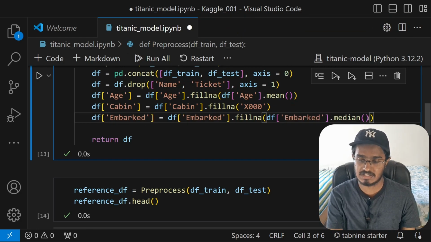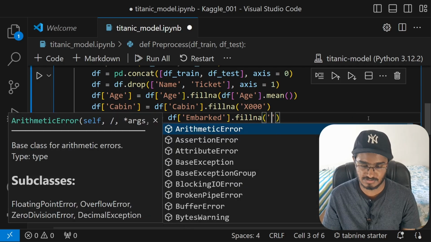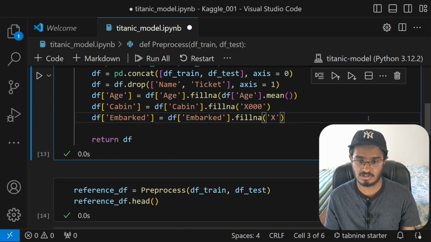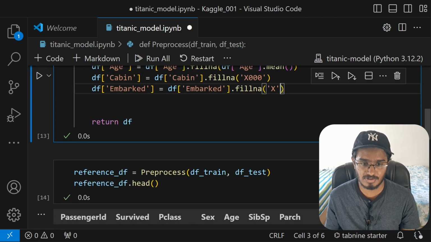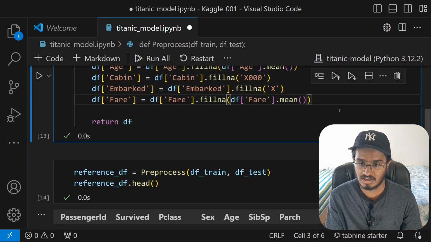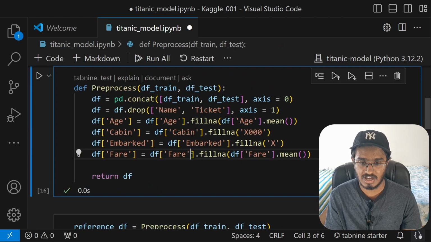Actually, you know what, instead of finding the mean, I feel like we're much better off with just filling it with a random letter. Alright, so let me just fill it with x, and then we also have var as well, which I will be filling it off with mean, like that. Now when we just run this code cell, again, I just filled the none values by finding the mean of var column.